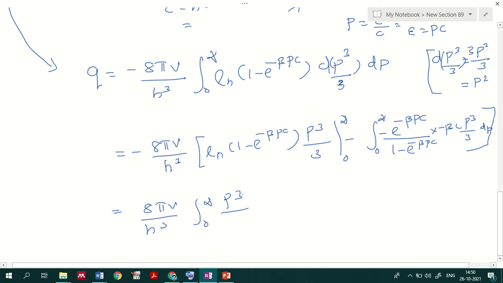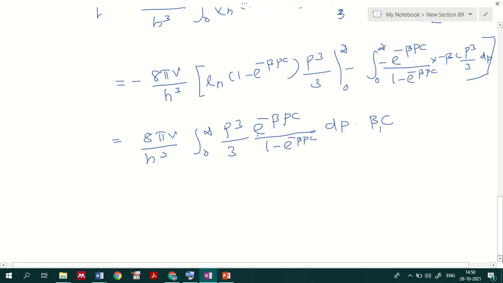So the bracket will be there, p cube by 3. Only the second term exists in the above equation: beta pc divided by 1 minus e raised to minus beta pc, dp into beta c. This is the representation I'll be getting here.